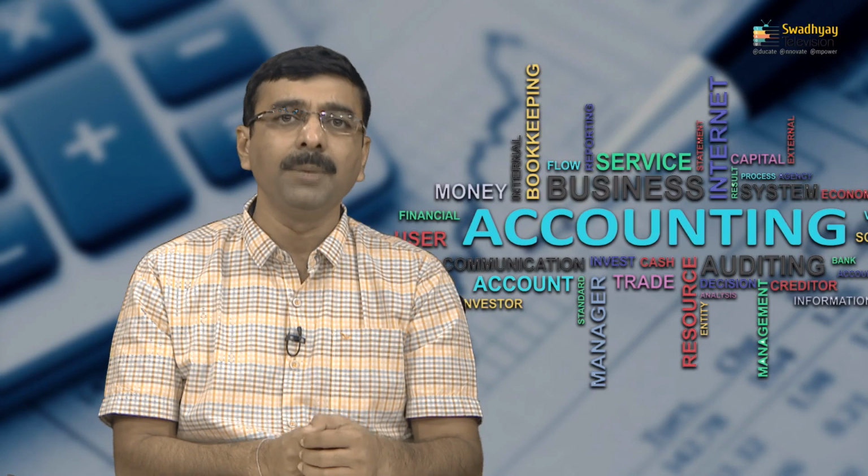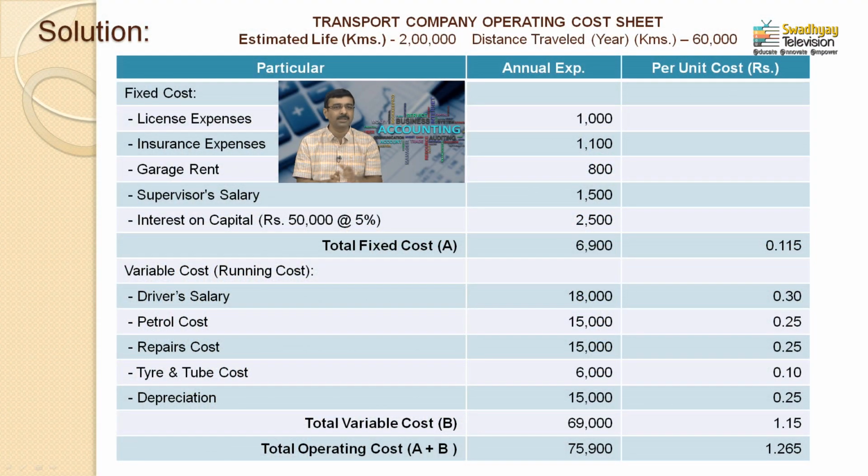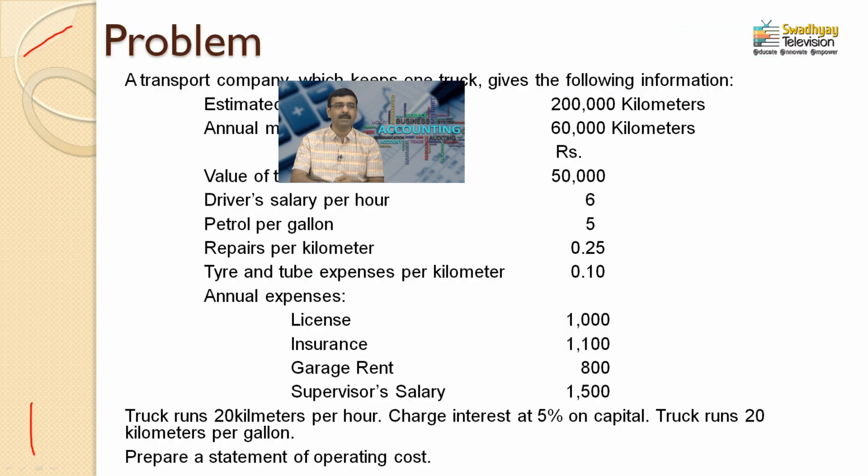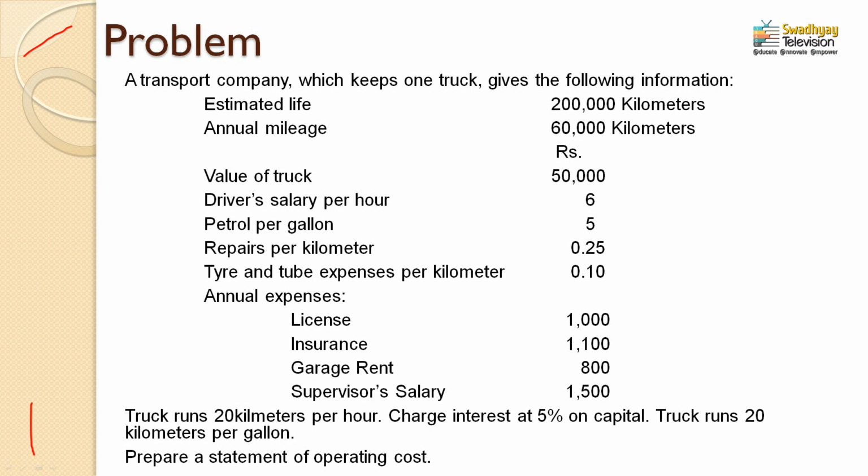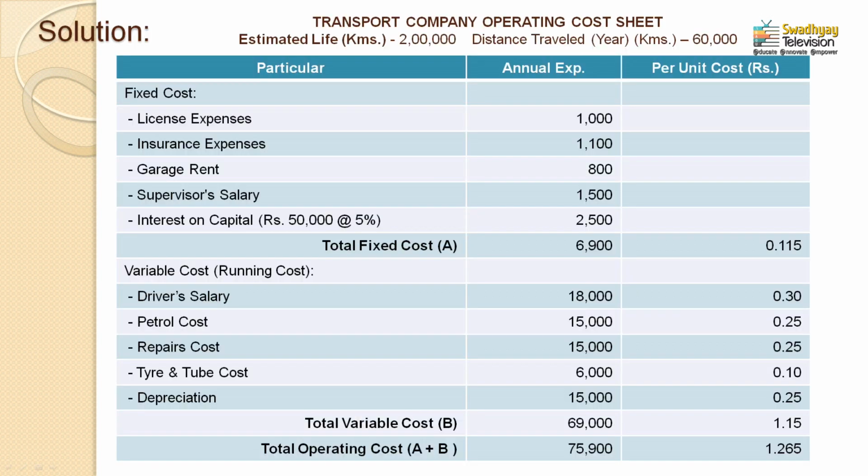Now see once again the table, how you can find the bifurcation of expenditures. The first four expenditures, license, insurance, garage rent and supervisor's expenses, are clearly recorded under the heading of fixed expenses, with annual amounts in the second column: 1000 rupees, 1100, 800 or 1500 rupees. The fifth expense is not clearly mentioned; in the last line it is given: charge interest at 5% on capital. We assume the total investment is 50,000 because the value of the truck is 50,000.